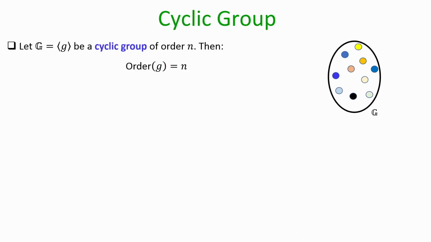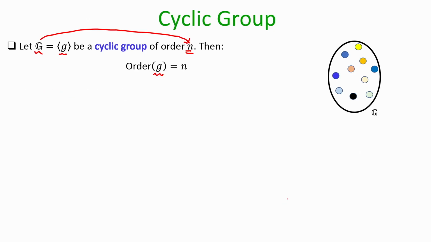Now, let us derive some interesting properties for cyclic groups. Imagine G is a cyclic group, and suppose the order of G is n. That means I am considering a finite cyclic group, because since I can write down its order, it has a finite number of elements. Let n be the number of elements, and say small g is one of the generators. Then my claim is that the order of the generator, and remember a generator is an element, is n.